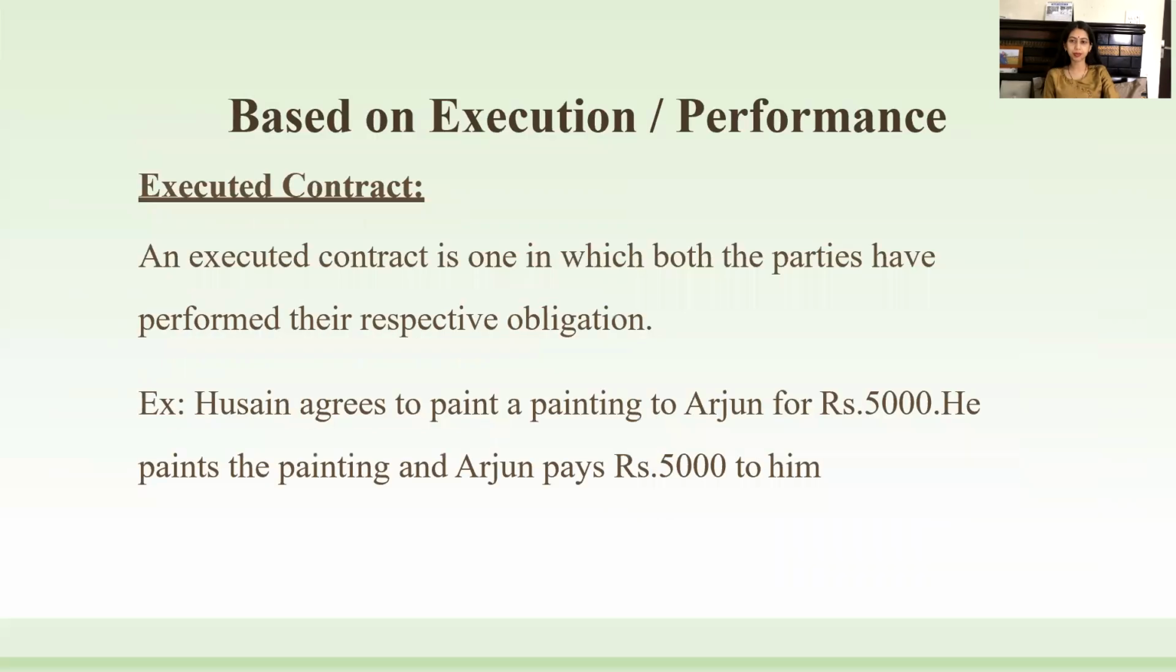Based on performance, we have executed contract. An executed contract is one in which both the parties have performed their respective obligations. Hussein agrees to paint a painting for Arjun for rupees 5,000. He paints the painting and Arjun pays rupees 5,000 to him.